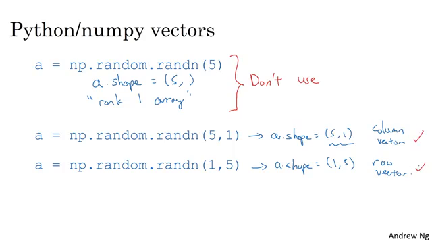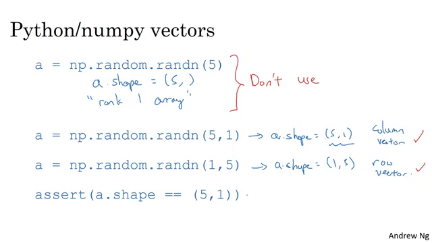One more thing that I do a lot in my code is if I'm not entirely sure what the dimension of one of my vectors is, I'll often throw in an assertion statement like this to make sure, in this case, that this is a 5 by 1 vector, so this is a column vector. These assertions are really inexpensive to execute, and they also help to serve as documentation for your code.